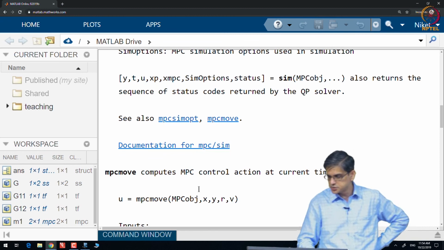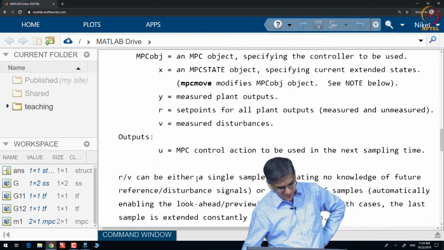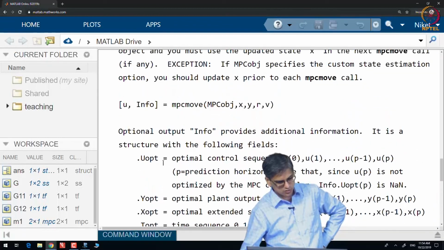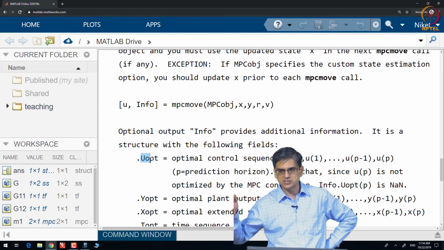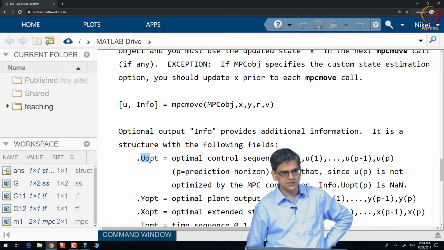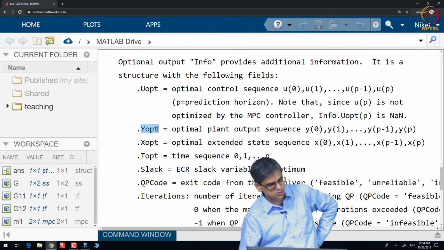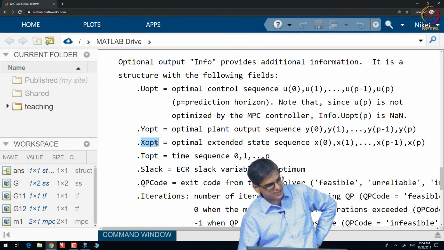In addition to giving UK, you can potentially ask for additional info also. The info can also give you UK plus 1, UK plus 2 up to k plus m minus 1. It will also give you y k plus 1, k plus 2 up to k plus p. It will also give you the corresponding x k plus 1, k plus 2 up to k plus p.